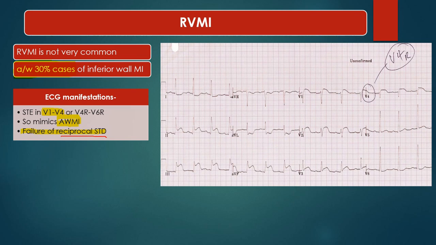In the extra right precordial leads, V4R, V5R and V6R, ST elevation will be seen. Here in this ECG, there is ST elevation in V1, V2, V3 and V4.